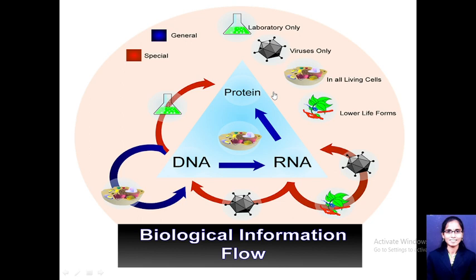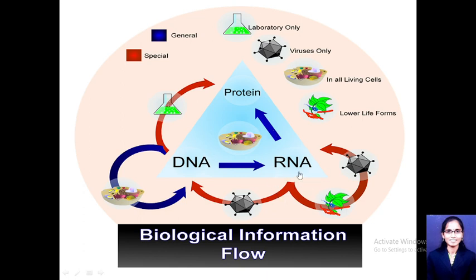In order to transfer the information from the DNA for the synthesis of proteins, that information is transferred with the help of RNA. So the DNA is utilized for the formation of an RNA. Information on the DNA is converted into the form of RNA, and that mRNA, tRNA and rRNA move further into the cytoplasm and are utilized to synthesize the proteins. And once the proteins are synthesized, the RNAs get degraded.